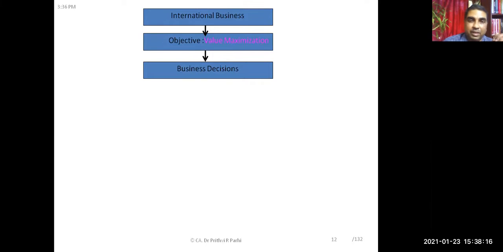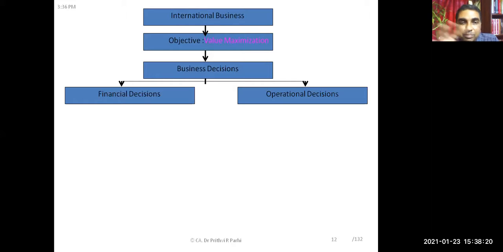Right. So you have to take various business decisions. Now, decisions, for our understanding only, right now I am classifying into two categories. One is financial decision, second is operational decision, normal business operational decision. You can understand what is a financial decision, which is related to finance, and what is related to operations. That is my operational decisions, right?